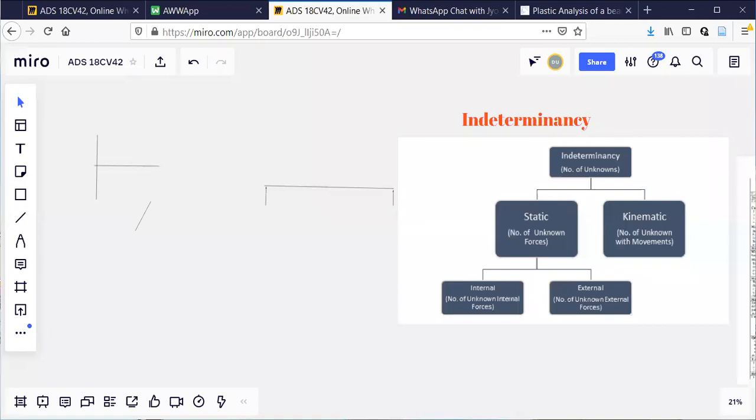Any questions here? Anybody has got any doubt in this case? All the boundary conditions are defined. Boundary condition can be fixed end, free end, simple support, rollers, hinges.